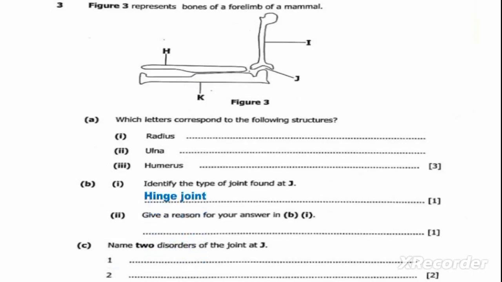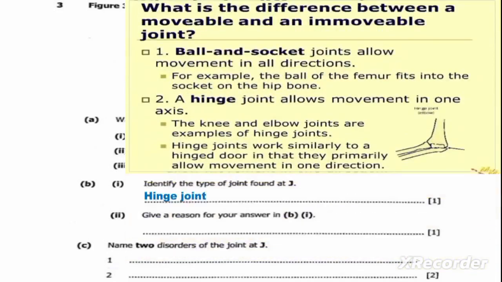Give the reason. Like the question we answered from the 2022 paper 1, we know that a hinge joint is capable of making movement in one axis, in one plane, or in one dimension. So a hinge joint allows movement in one dimension.